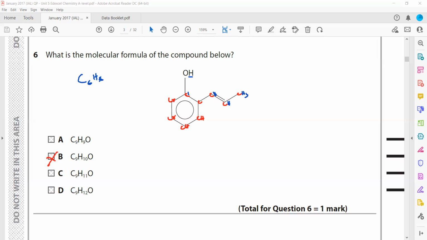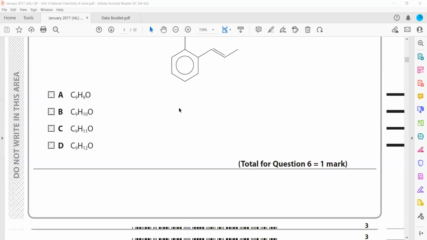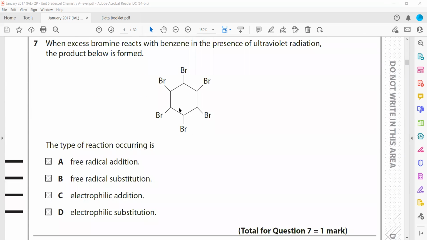Because the benzene ring is C6H6, but when I was writing H2 there, I was considering them as a cyclic compound. Then when excess bromine reacts with benzene in the presence of UV, the products are given below. So it becomes a cyclic alkane. This type of reaction occurs for alkenes.